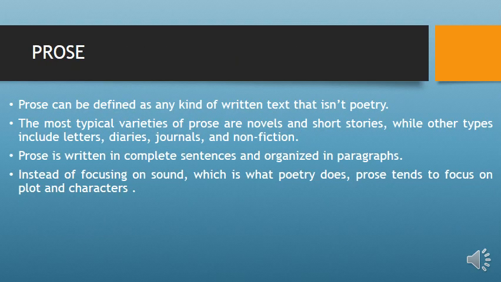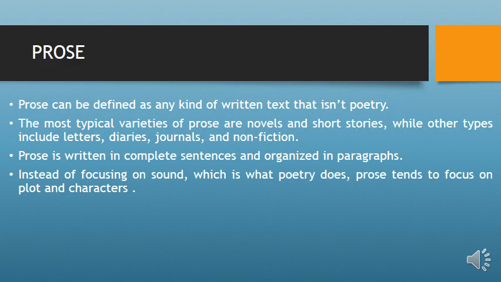Prose. What is prose? Prose can be defined as any kind of written text that is not poetry. As I explained to you, we have three genres: poetry, prose, and drama or play. So prose can be defined as any kind of written text that is not a poem, because there is a difference between the way a poem is written and the way prose is written. The most typical varieties of prose are novels and short stories.